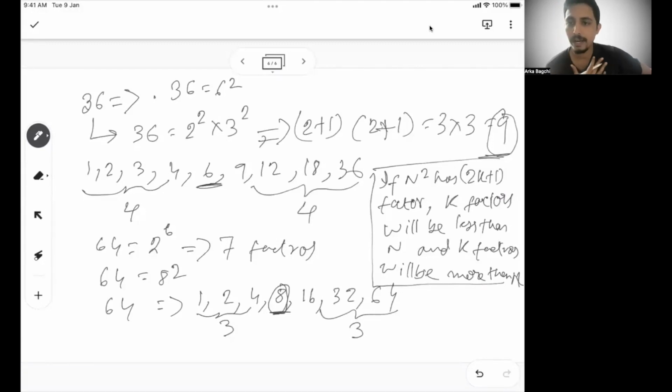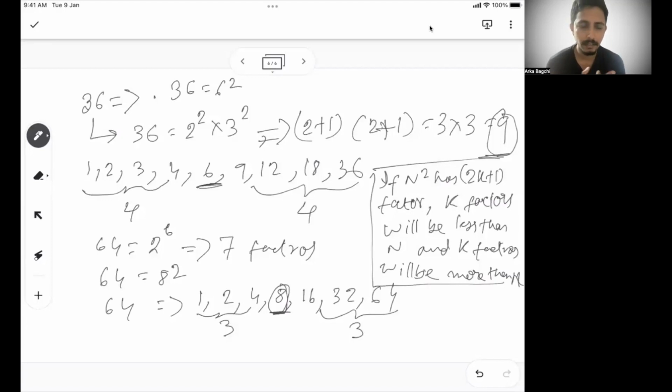So if n square has 2k plus 1 factors, in this case 36 is n square, so n is basically 6 here. N square has 2k plus 1 factors. So if it is a squared number, you always know it will have an odd number of factors. From the previous concept that we have learned, if it has 2k plus 1 factors, which will always be true, then k factors will be less than n and k factors will be more than n.